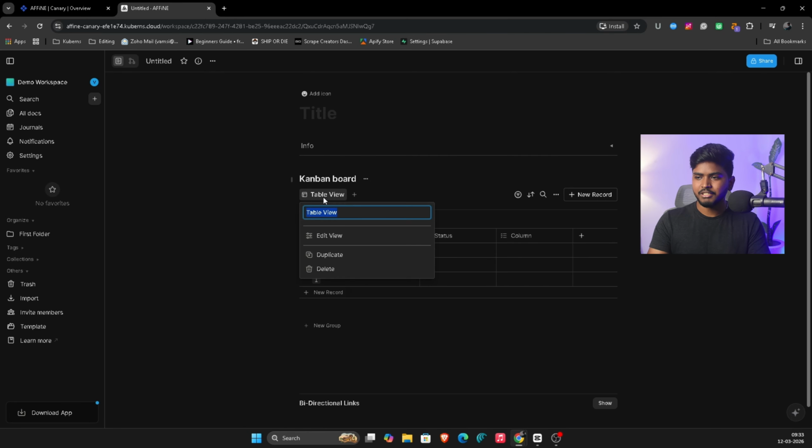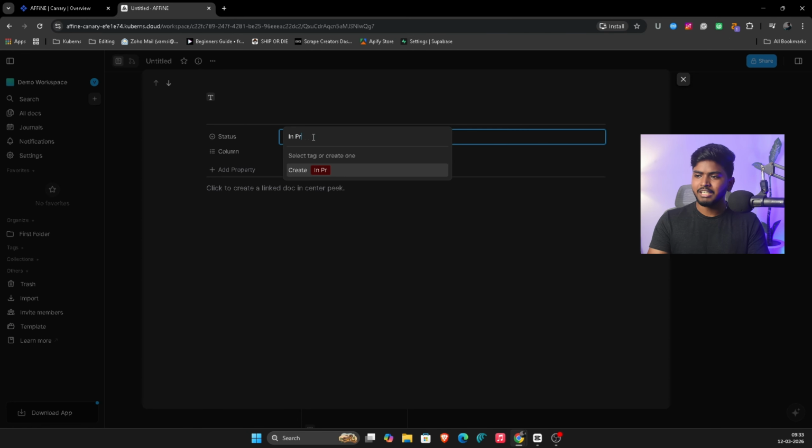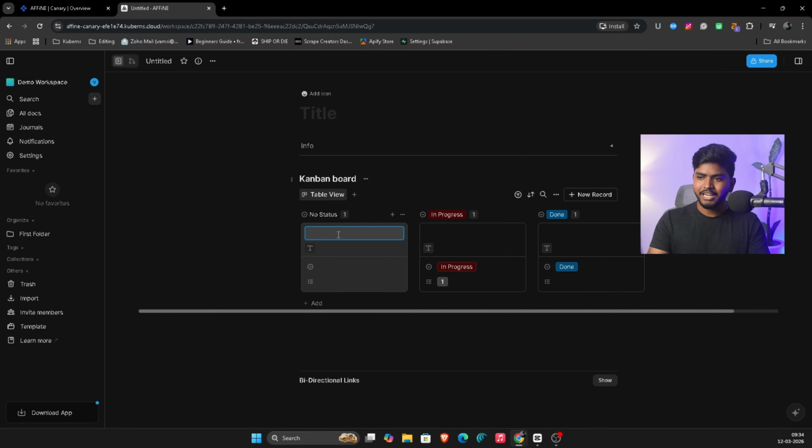And this is the database. Switch between Kanban, table or grid depending on what you're tracking. Tasks, content calendars, project pipelines, it all works here. The fact that all three live in the same workspace is the whole point. Your team stops jumping between apps.